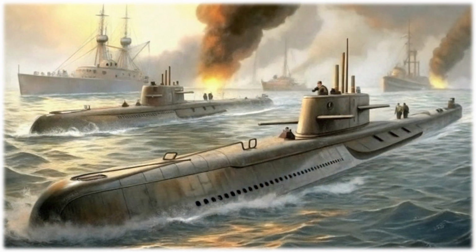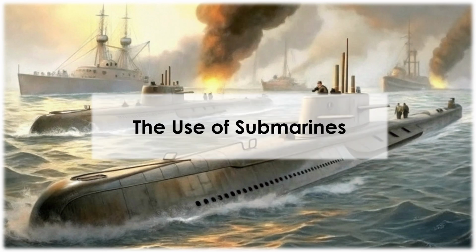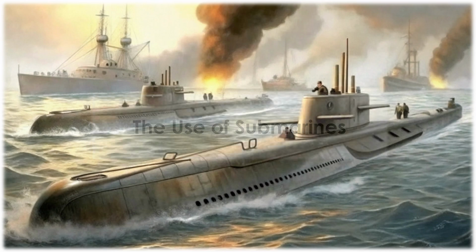From 1915, Germany used submarines against enemy ships. These underwater boats sank merchant and warships. This angered countries like the USA. It was an important step in the war.